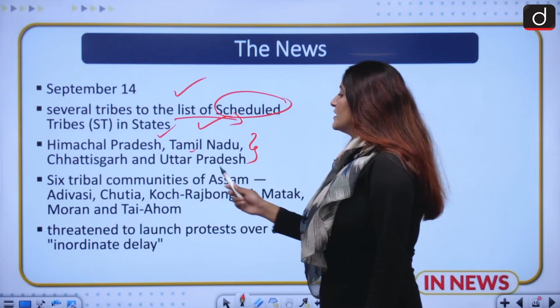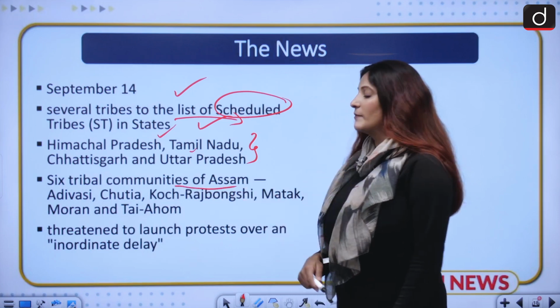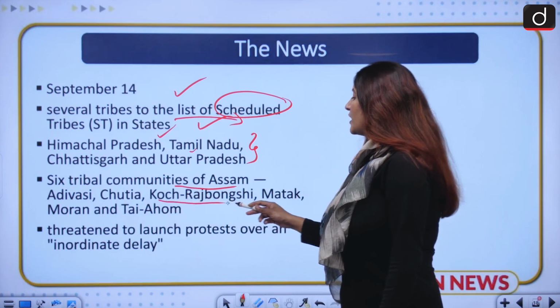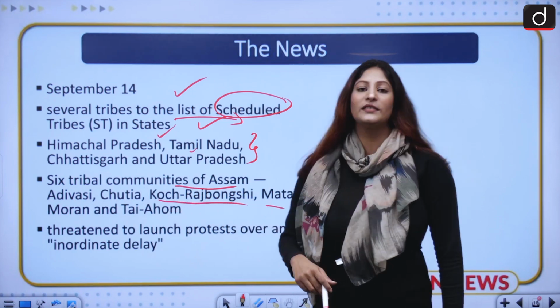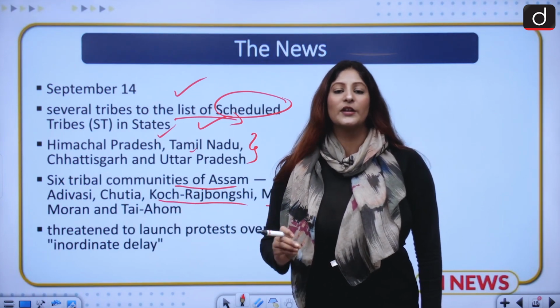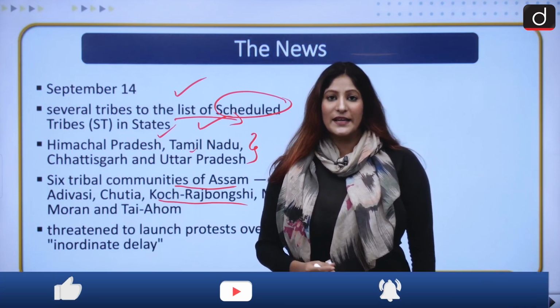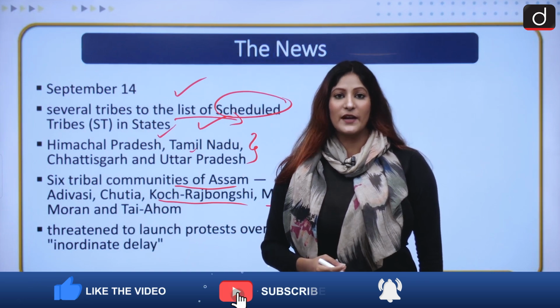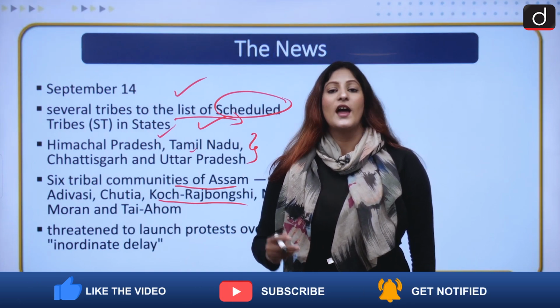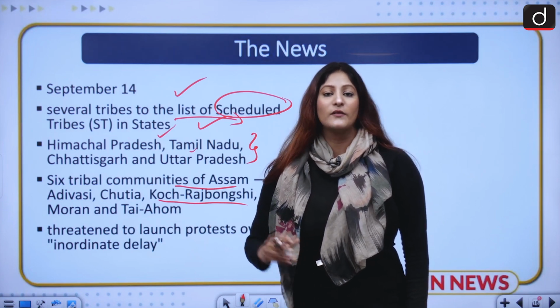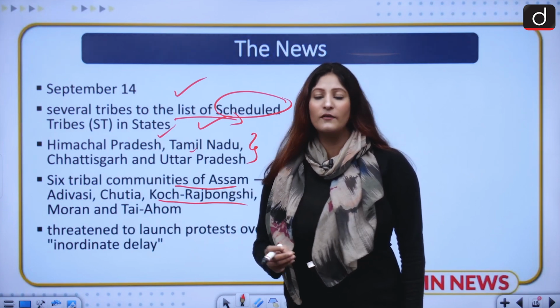Six tribal communities of Assam by the name of Adivasi, Chutia, Koch, Rajbongshi, Matak, Moran and Tai Ahom. These particular tribes were very adamant on getting the status because they were facing inordinate delays with respect to constitutional reservation. And this particular move has come at a time where we could see a huge uprising of such tribes.